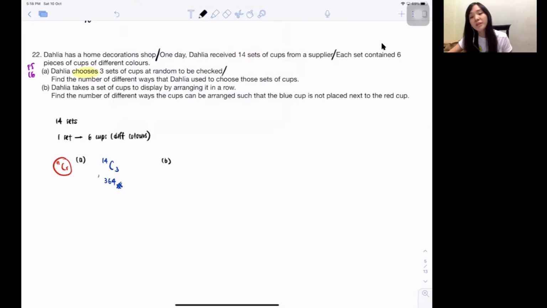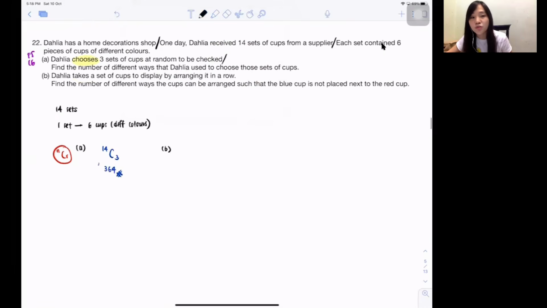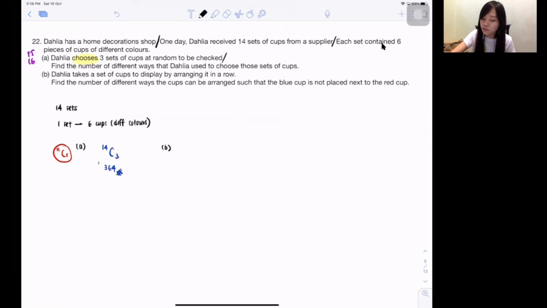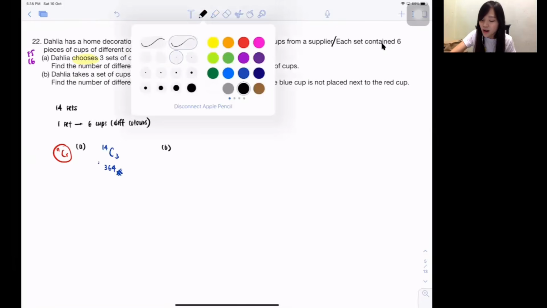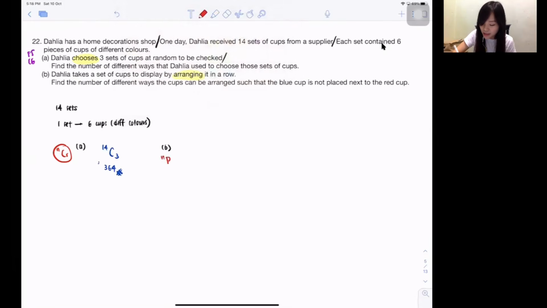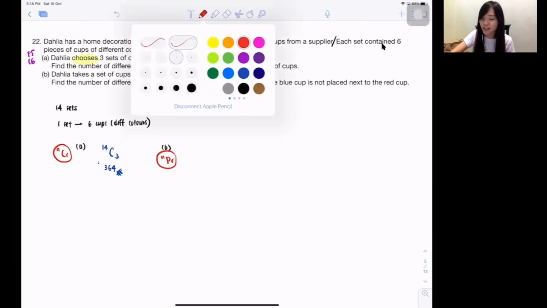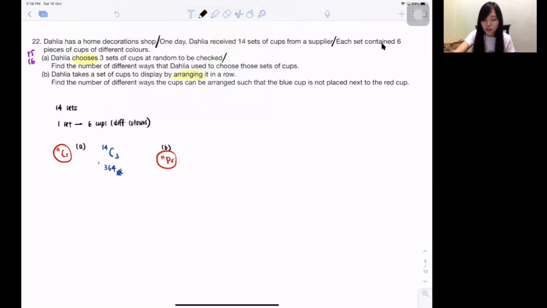Next one, B. Dahlia takes a set of cups to display by arranging it in a row. Do you guys see the keyword arranging? Arranging, that means do you care about arrangement? Yes. Isn't it now this B, guys, we use P instead. Everything I already taught in the starting, you guys should definitely know. So now she only takes a set of cups. Only 1 set, my dear. So don't tell me teacher got a lot of cups. No, only 1 set. So only 6 cups, okay? 6 cups. So find the number of different ways the cups can be arranged. So if they simply arrange, it's only 6P6 because you will arrange all the cups.